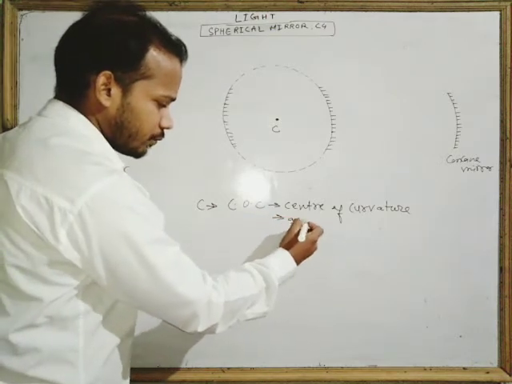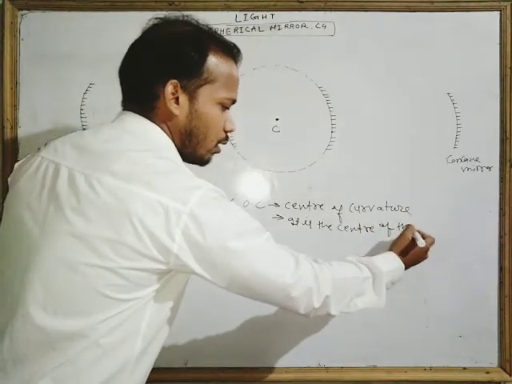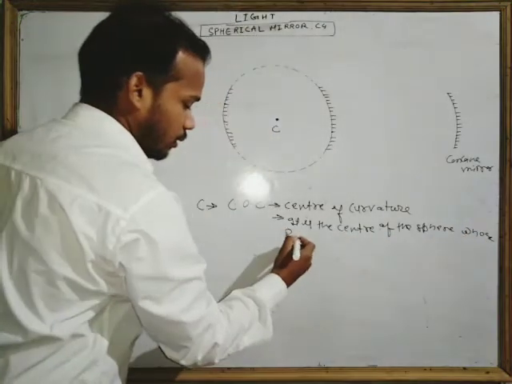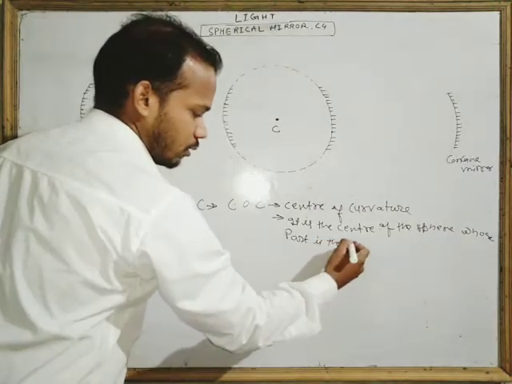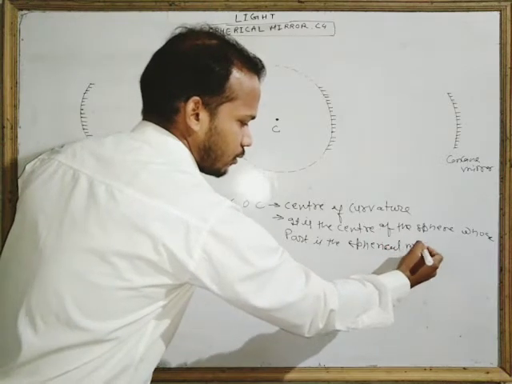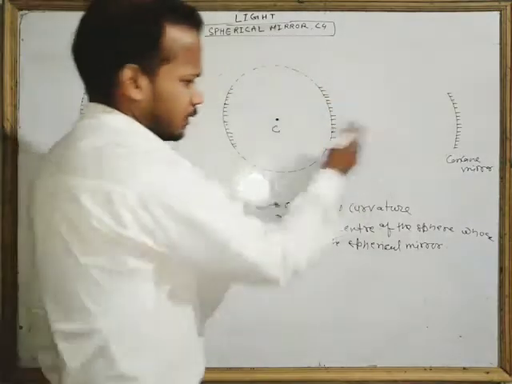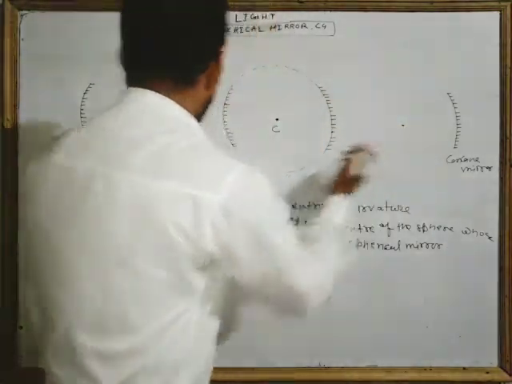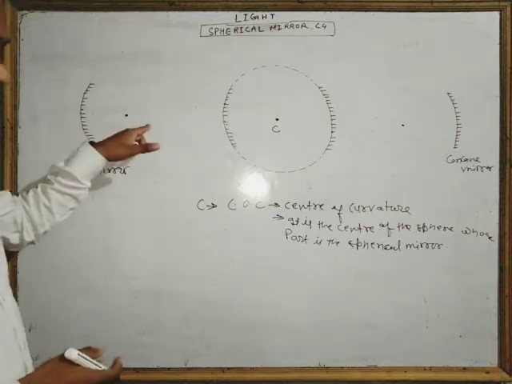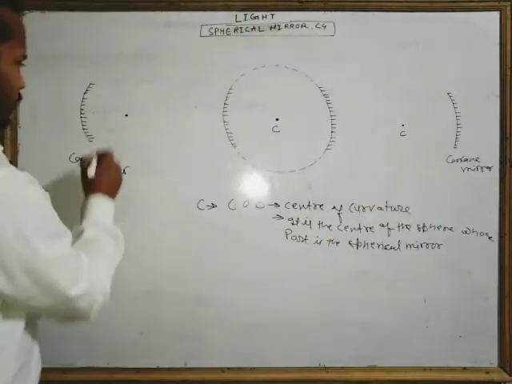What is the center of curvature? It is the center of the sphere whose part is the spherical mirror. If there is a spherical mirror, then there must be a center. Look, in the convex mirror, the center lies behind the reflecting surface. This is the reflecting surface, and the center lies behind. But in the concave mirror, the center lies in front of it, and we represent the center of curvature by C.